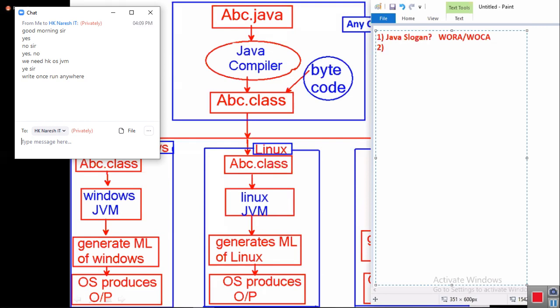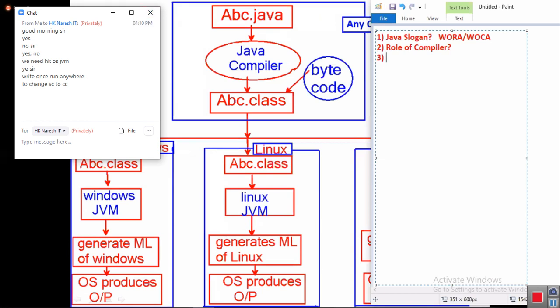Okay. Second, tell me now. In Java, what is the role of compiler? Compiler is responsible for compiling the Java program, checking the syntaxes, converting it into bytecode, and saving it in a separate new file with .class extension. If any syntax mistakes are there, it will throw error and the .class file is not generated.